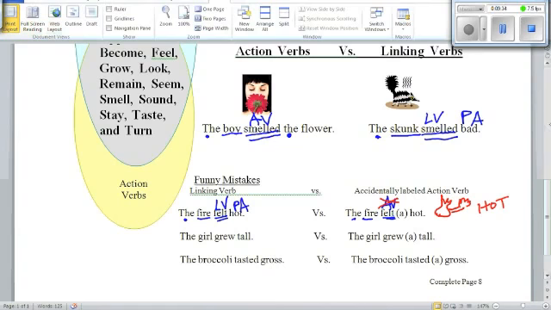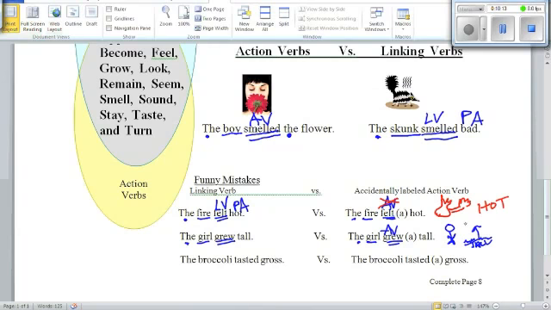The girl grew tall. So girl is our subject. Well, now you have to wonder, is this a linking verb or is this an action verb? Let's go to the accidental one. What if you thought, well, you can actually see a girl growing something. Well, then what this would really mean is that the girl, if you thought this was an action verb, you would think that she dug into the ground and she buried a thing called tall, and then she grew it, which isn't possible.